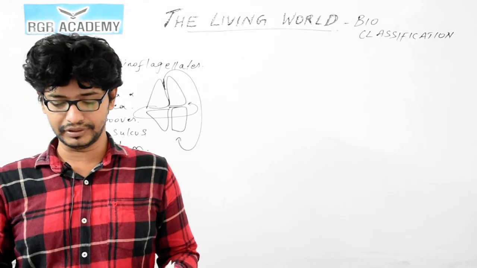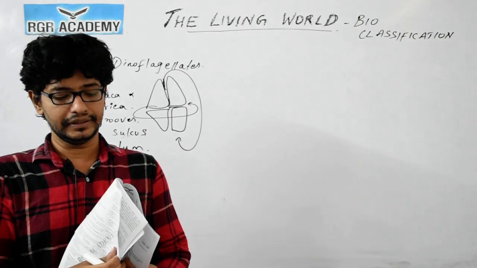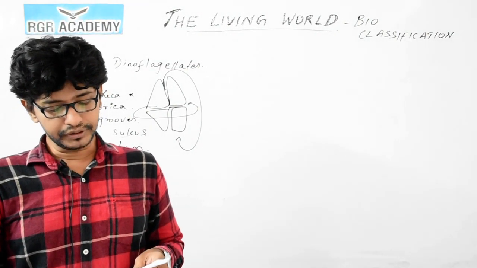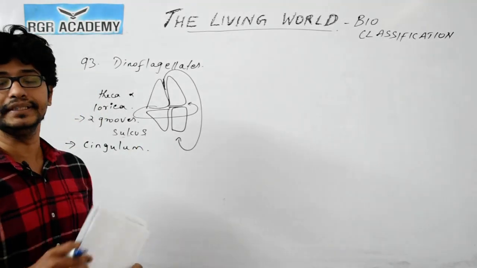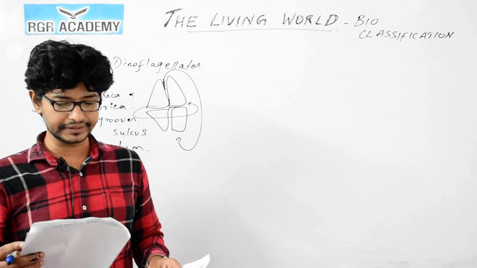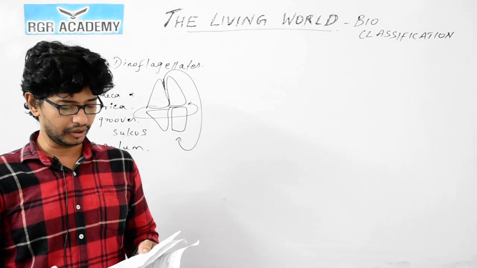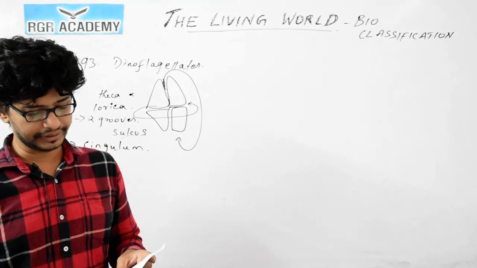Having this in your mind, we go with the next option, that is both 2 and 3. It consists of sulcus and cingulum. One is for the transverse, the other one is for the longitudinal. Alright guys, so we go with option 4, that is both 2 and 3. Next we move on to the next question.